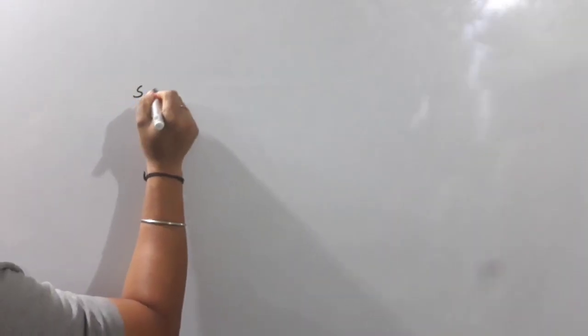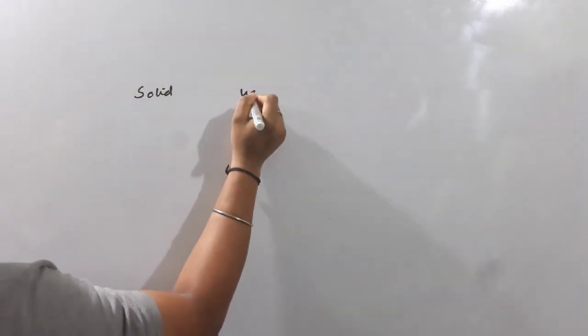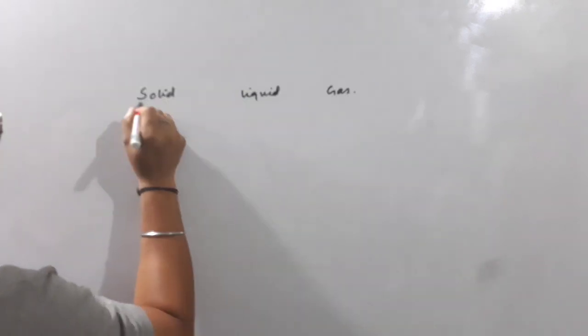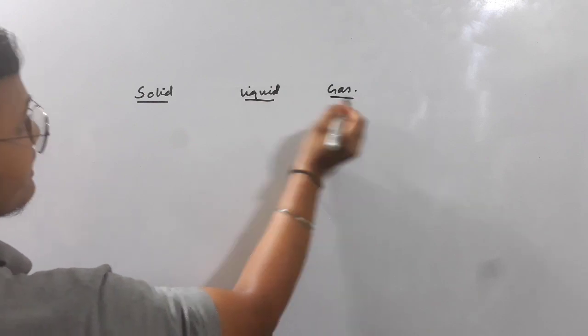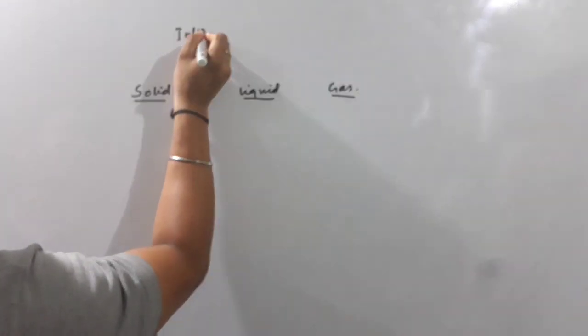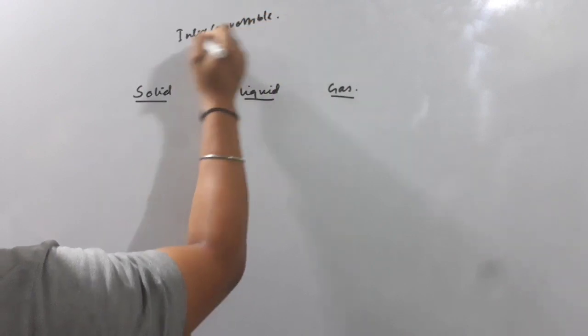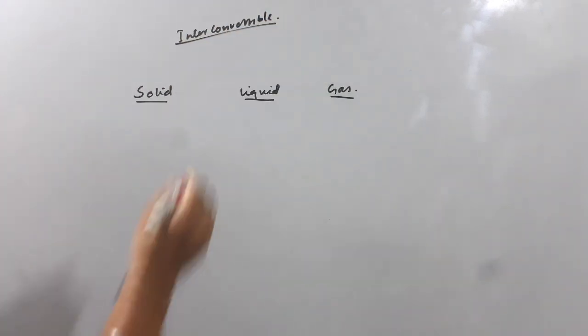Now students, we will go through a simple topic of this particular solid, liquid and gas. These three states of matter are interconvertible in nature. That means we can transform one form of matter to another one.